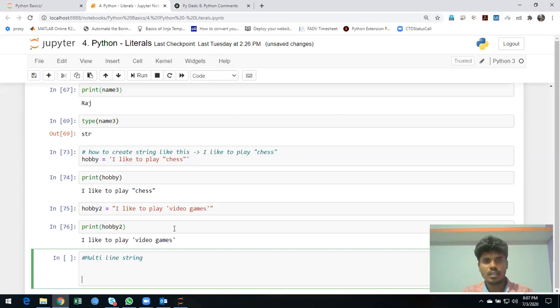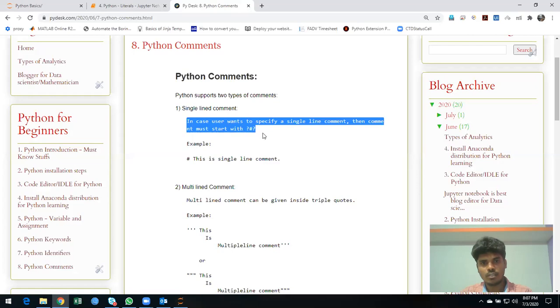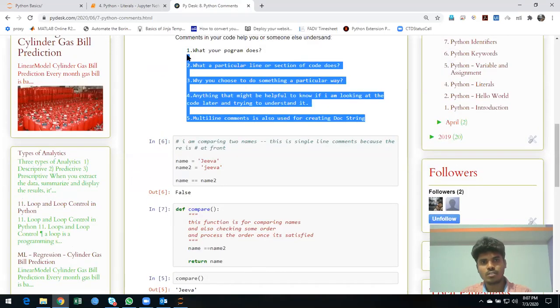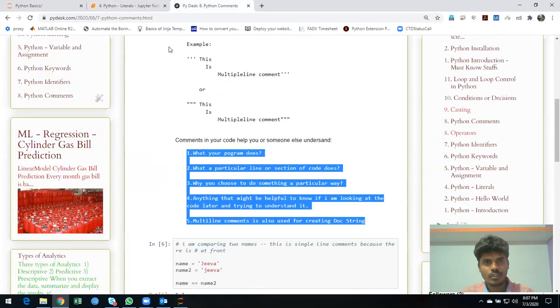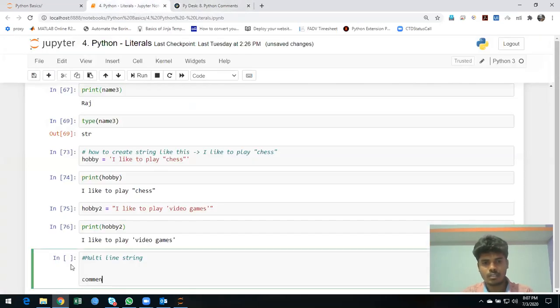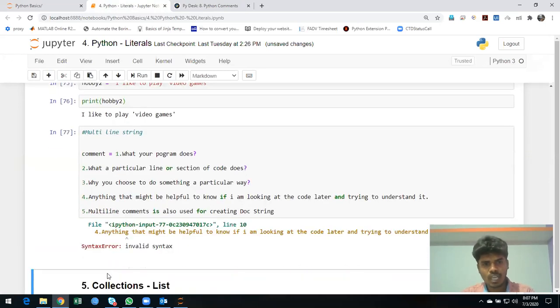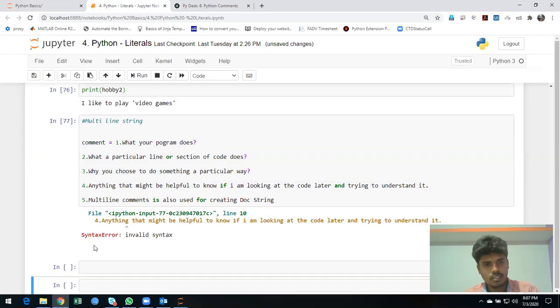Here, I just need some sentences. Okay, I will use all those things, and for it, I'll just say comment. Okay, what happened? It's just throwing me an error. How can I create a multi-line string, all those things in a single comment? Let me try. Here, comment.